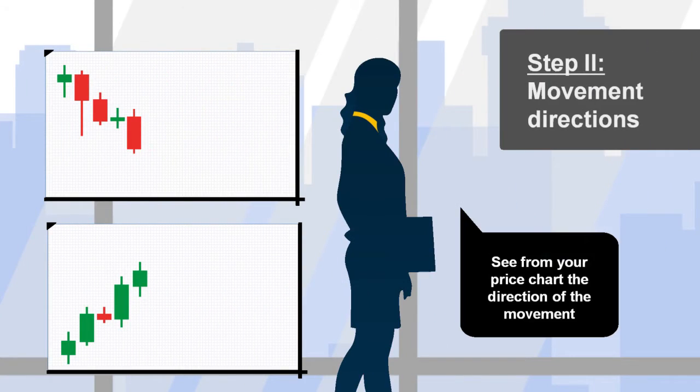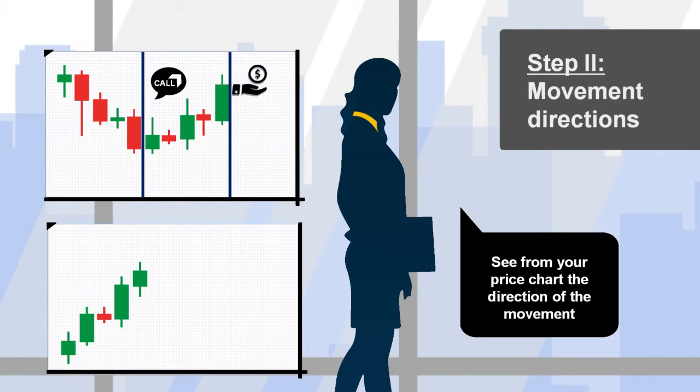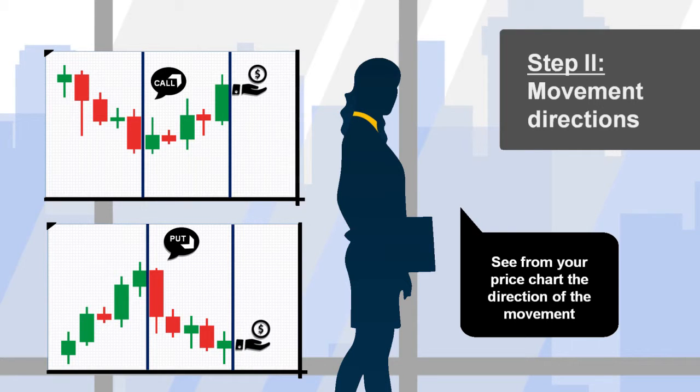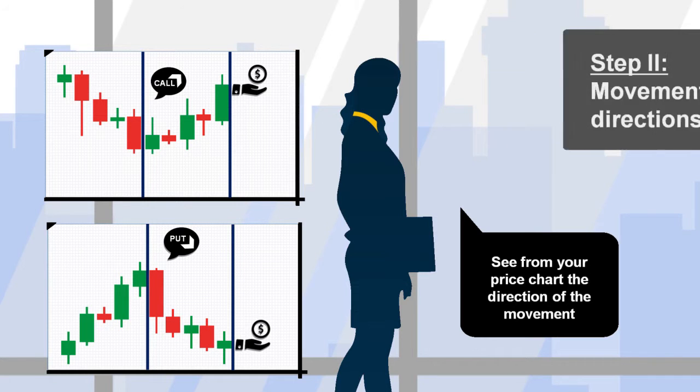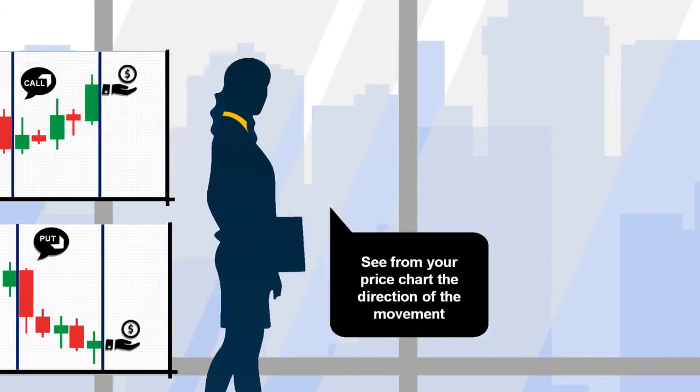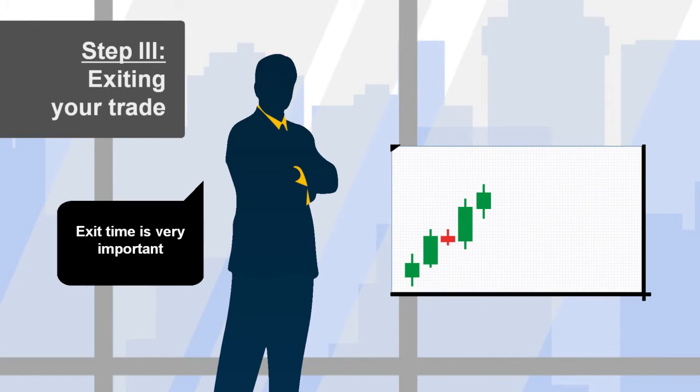Step 2. If there is a significant difference, the next step is to check and see from your price chart the direction of the movement. Purchase a call option if the market is on the uptrend and a put option if the market is on a downtrend. Step 3. Exiting your trade.